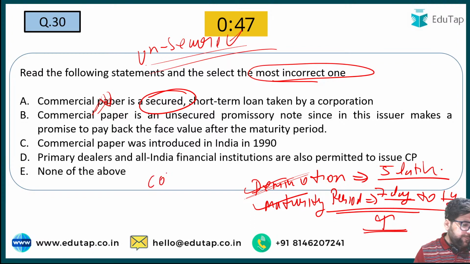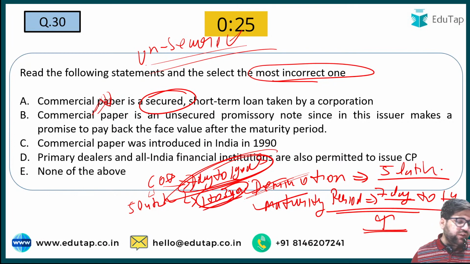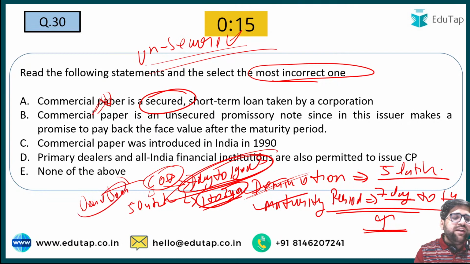For COD, the minimum denomination is 5 lakh, please note this particular point. It can be issued from 7 days to 1 year. But for financial institutions, this is generally for banks and payment banks and all. But for financial institutions like IFSCL, they can issue COD for 1 to 3 years. Also note this particular point that for COD, banks cannot lend loans. So this is also a very important concept.